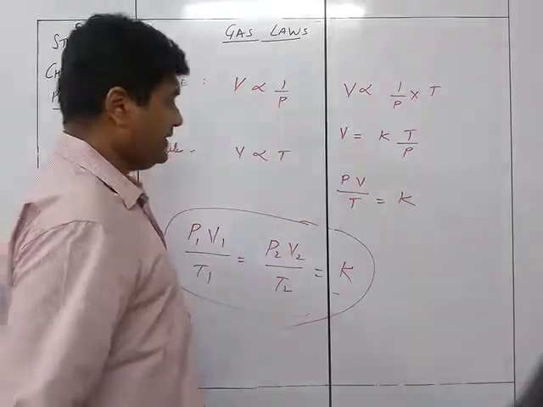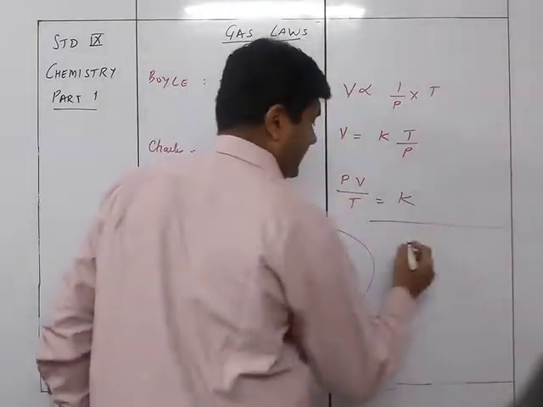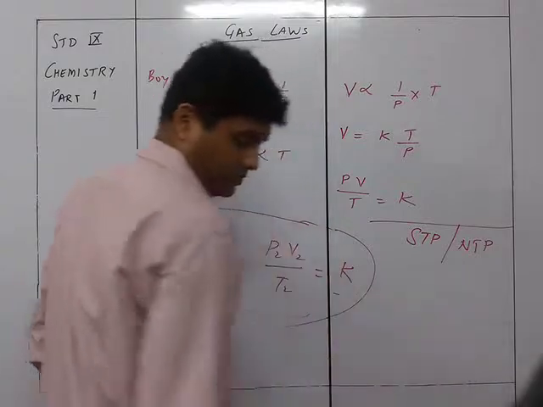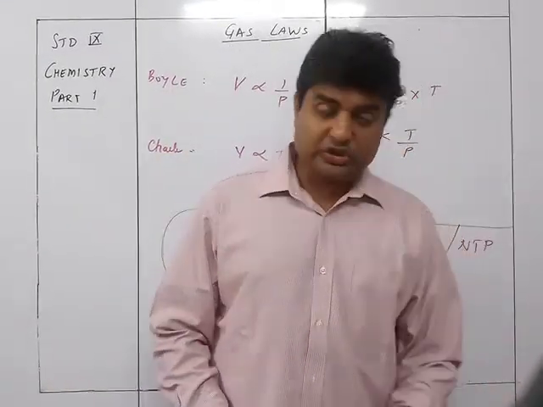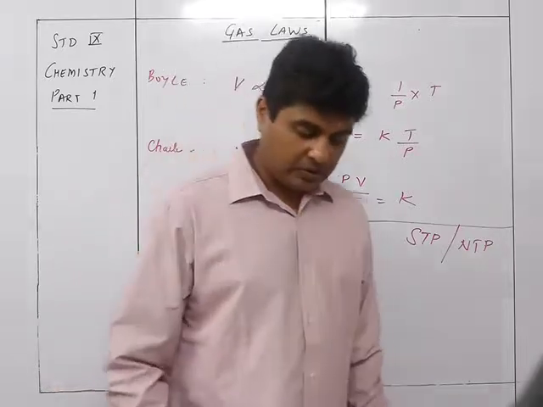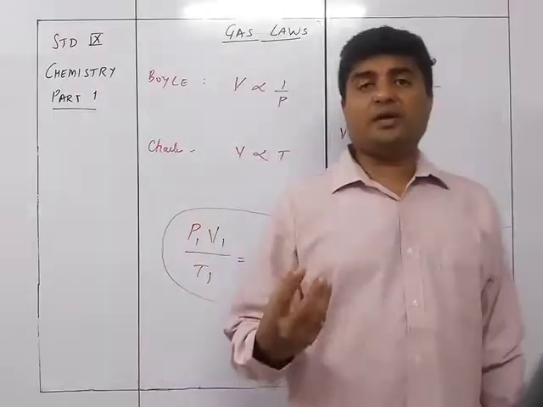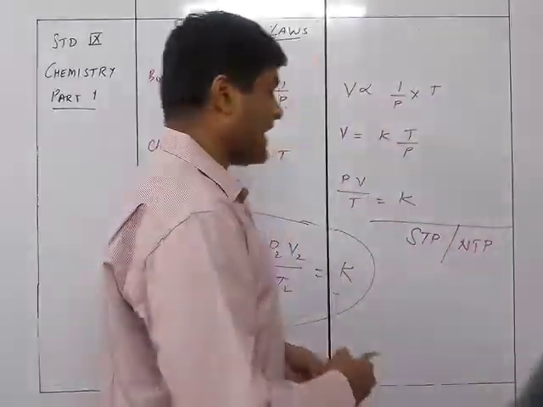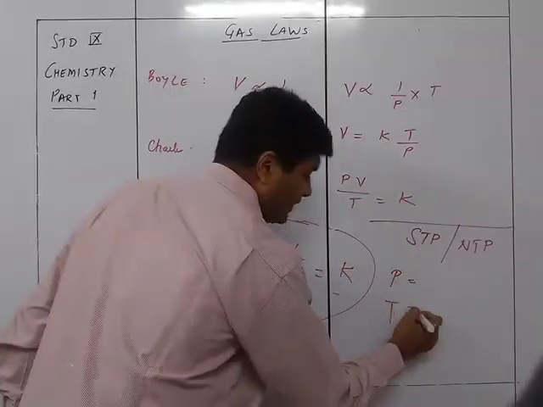Write it over here itself. STP or NTP is standard temperature and pressure, or normal temperature and pressure. Whenever you get a numerical where it is given that the gas is at STP, that means it has the standard values of pressure and temperature.